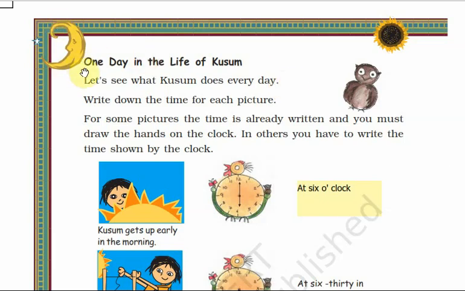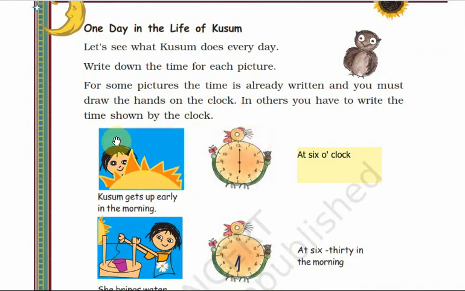You can see one day in the life of Kusum. Let's see what Kusum does every day. Write down the time for each picture. For some pictures the time is already written and you must draw the hands on the clock. In others you have to write the time shown by the clock. Okay. So here it is about the life of Kusum, how she spent a day. Let's see what Kusum does every day.